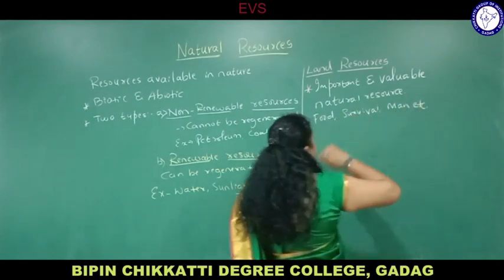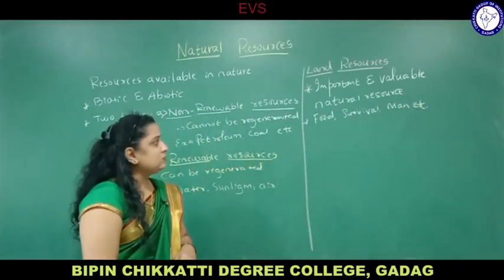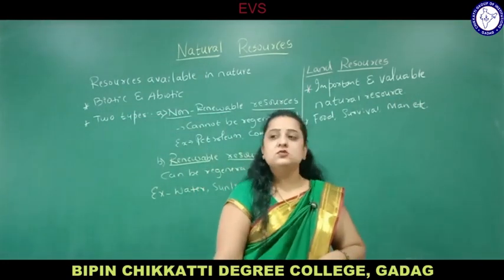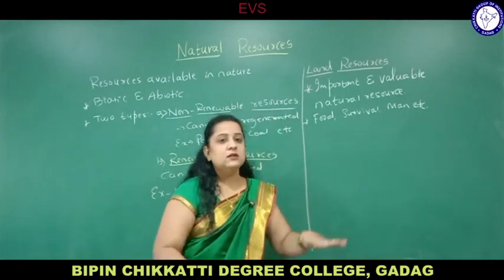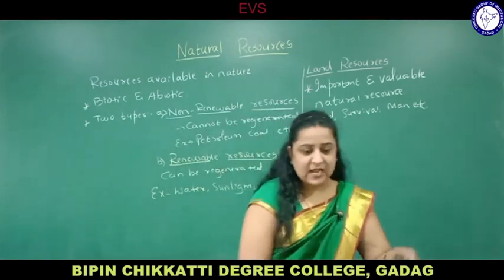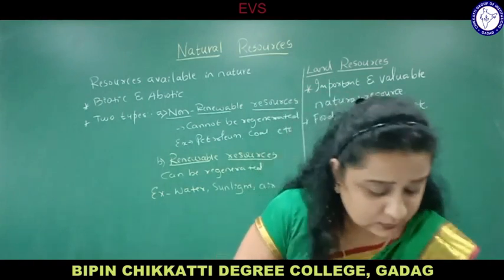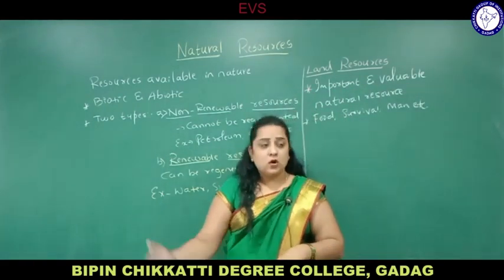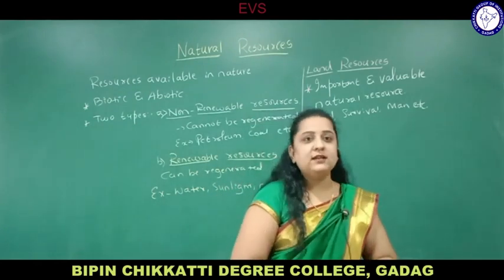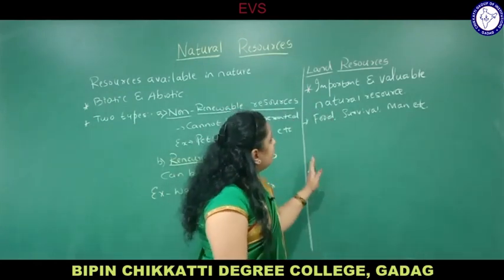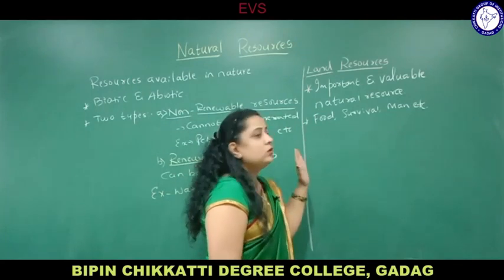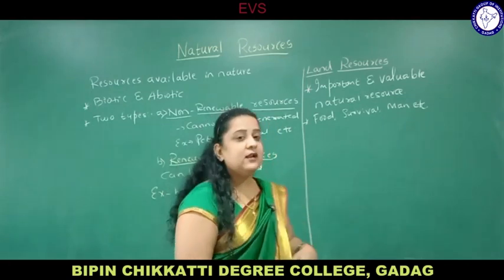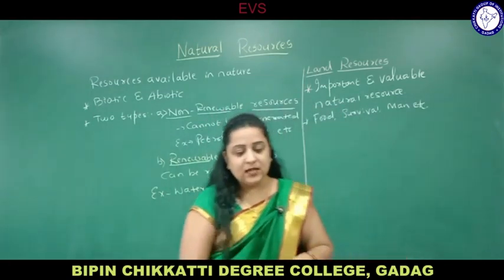So land is very essential for every organism to survive. Even for industries, for construction of buildings, roads, etc. Everything is done on the land resource. As you all know, nowadays the cost of land is high. If you want to purchase land, it costs more, because land is essential for every organism, to construct houses, industries, and for agriculture. So land resources are the most valuable and important natural resource.